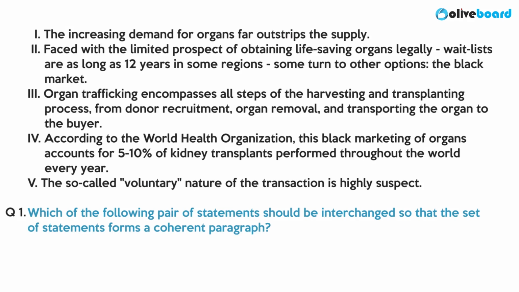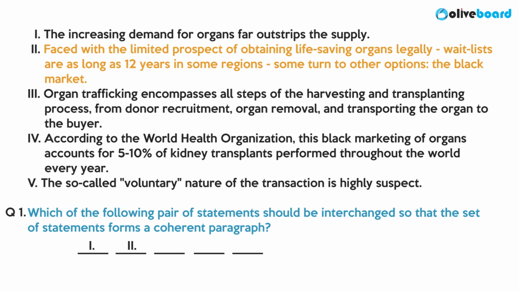The first question asks us which of the following pair of statements should be interchanged so that the set of statements forms a coherent paragraph. Now once we look at all the sentences that are given to us, one begins the passage by talking about the high demand of organs and the low supply. 2 follows by telling us how people turn to the black market to fill this defect.